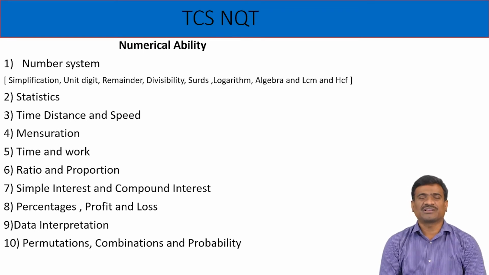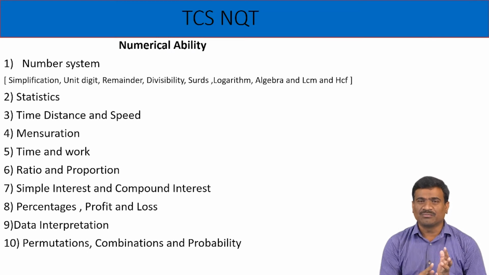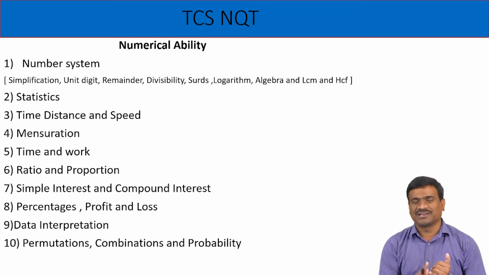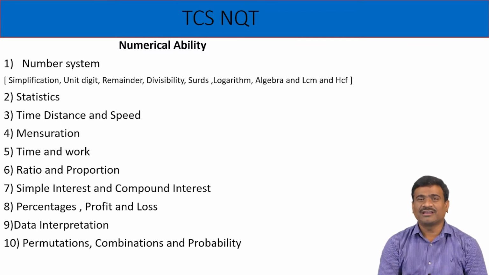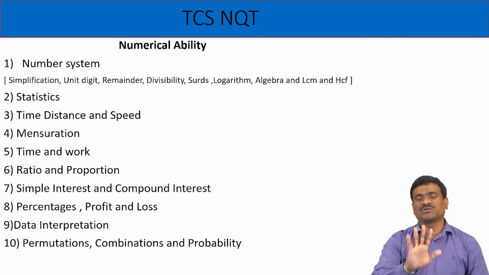Second chapter, statistics, with subtopics mean, median, mode, standard deviation, range and variance. Again 3 to 5 marks come only from the statistics topic. If we concentrate on these 2 topics in numerical ability, that is 8 marks out of 20 to 25 from only 2 chapters.